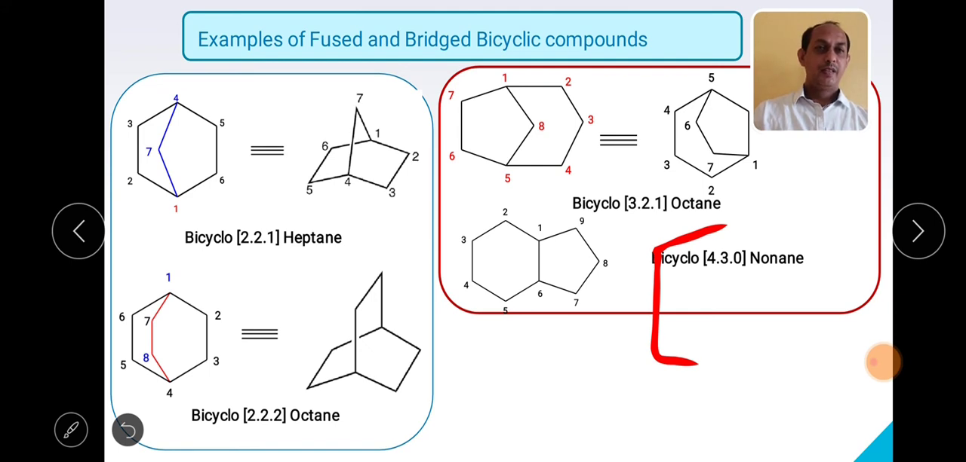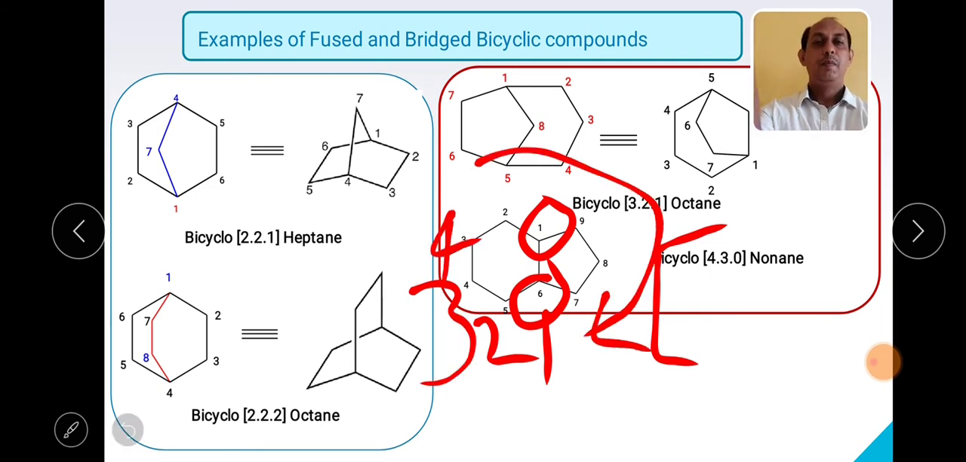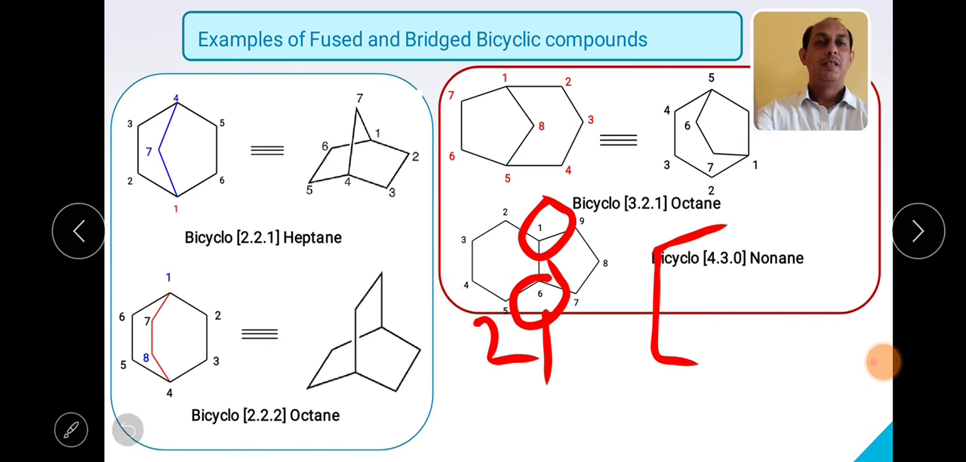Remember in this case, while giving the numbering we have to start always from this carbon, or you can also start from this carbon. As there is no substituent, then there is no problem. But the second number must be given to the carbon atom from the largest ring. If you start numbering from this carbon 1, then 2, 3, 4, and this is how you have to move, right? Remember, the numbering must start from the largest ring.